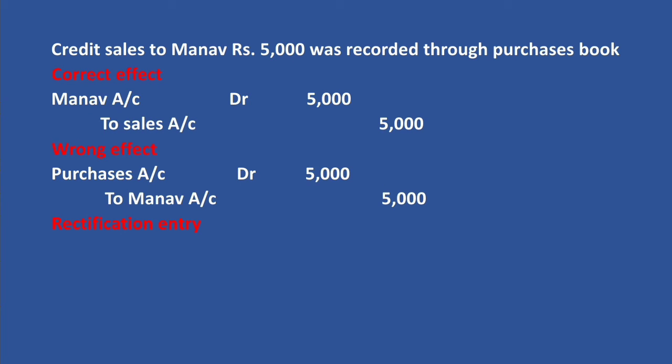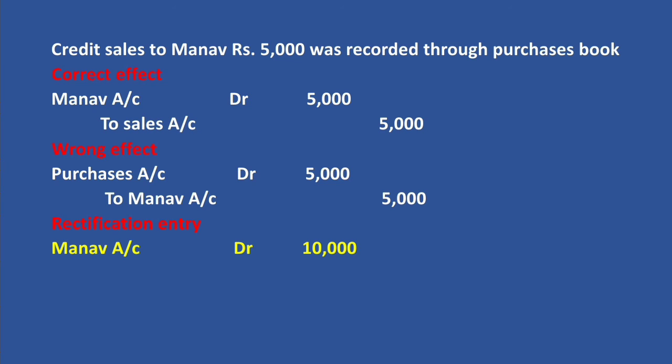First 5,000 for cancelling a wrong credit and the next 5,000 to get the correct effect to record the credit sale to Manav. Then Manav's account debtor 10,000.